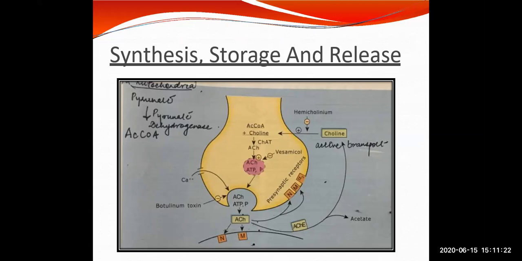and acetylated with the help of ATP and coenzyme A by the enzyme choline acetyltransferase, which is present in the axoplasm. And hemicholinium, which is HC3, blocks choline uptake